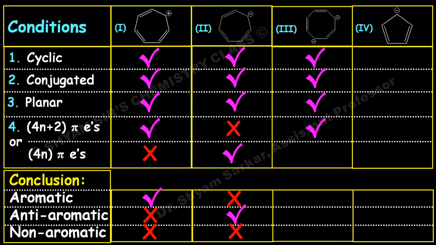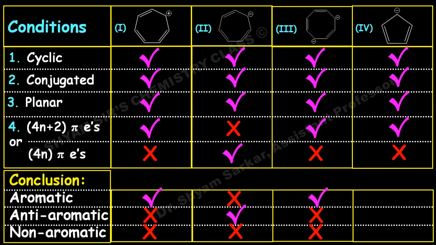So it's matching with 4n plus 2 pi electrons, and this is aromatic in nature. If you see the last one, this is also cyclic, conjugated, planar, and it obeys the 4n plus 2 pi electron rule where n equal to 1, because 2 pi bonds and 1 negative charge, total 6 electrons are there. If you put the value of n equal to 1, 4n plus 2 pi electrons is matching with this. So this is also aromatic in nature.